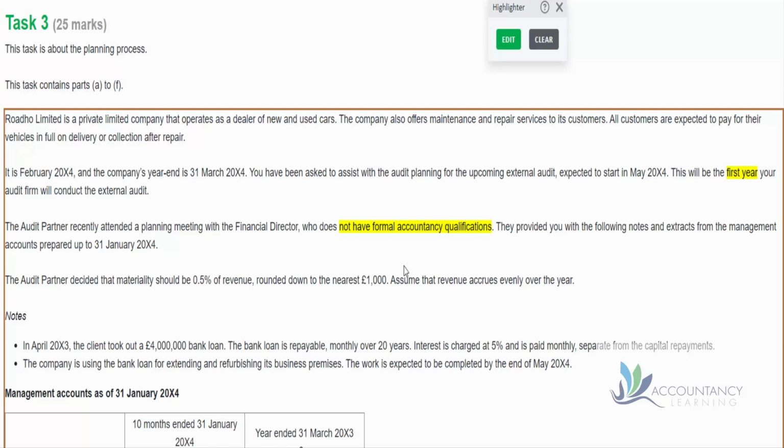The audit partner decided that materiality should be 0.5% of revenue. So there's a number in the text, so that means we'll need to use that somewhere in our answer. And we want to round down to the nearest £1,000. And we should assume that revenue accrues evenly over the year. So we're also provided with some notes as well. Let's have a look at those.